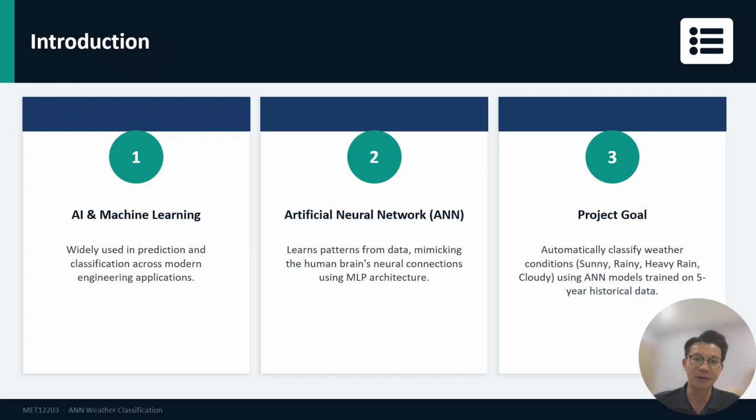Artificial intelligence and machine learning has become widely used across many engineering fields, from medical diagnosis to financial prediction and, of course, in our case, weather classification. One of the most well-known machine learning techniques is the artificial neural network (ANN). It's designed to mimic how the human brain works using layers of connected artificial neurons that learn patterns from data. The goal of our project is to use the ANN model to automatically classify weather conditions, specifically sunny, rainy, heavy rain, and cloudy, based on real historical weather data recorded over 5 years.